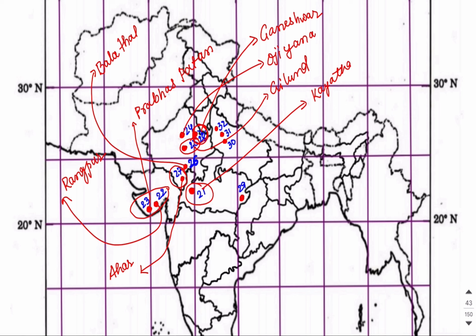Now let us move on to the 29th, which is present in Madhya Pradesh, and the name of this site is Gungeria, which is present in the Balaghat district of Madhya Pradesh.